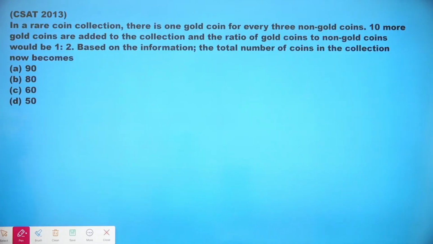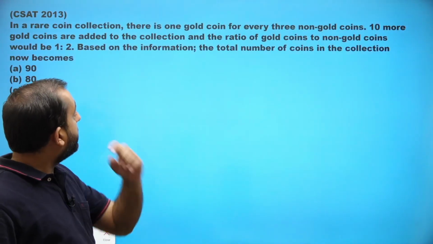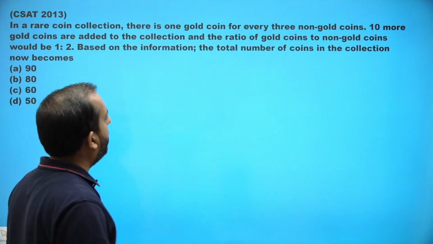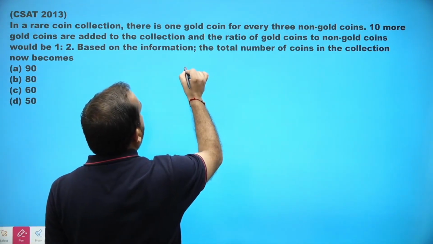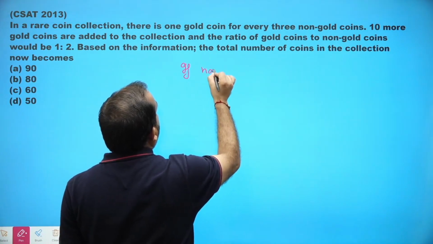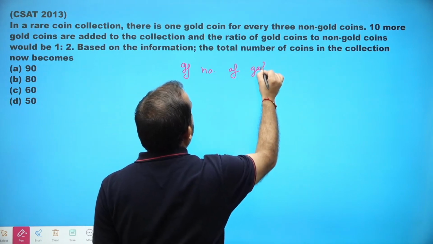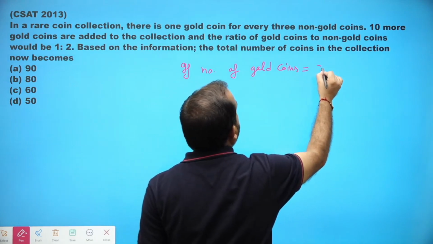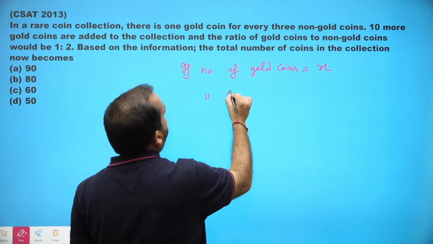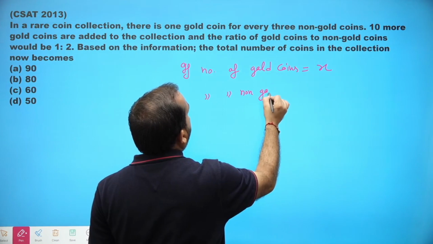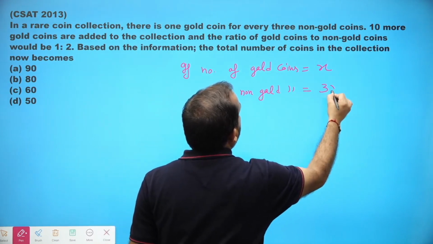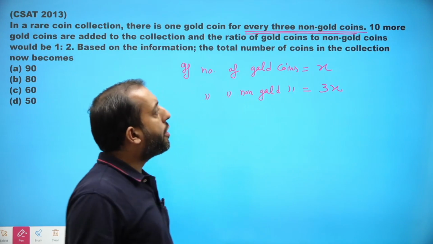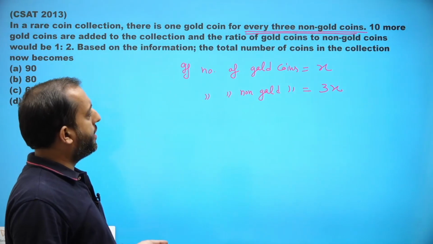It says, in a rare coin collection, there is 1 gold coin for every 3 non-gold coins. Okay. So if the number of gold coins is x, then the number of non-gold coins will be 3x. 10 more gold coins are added.